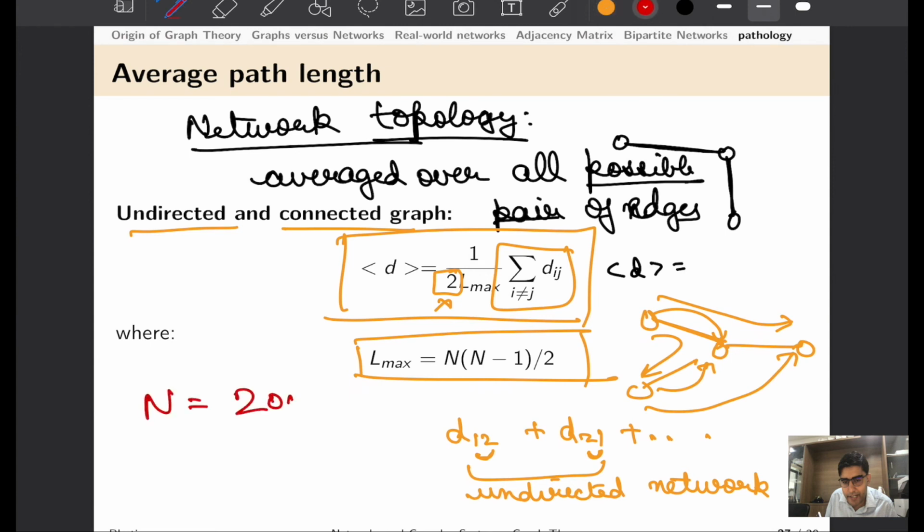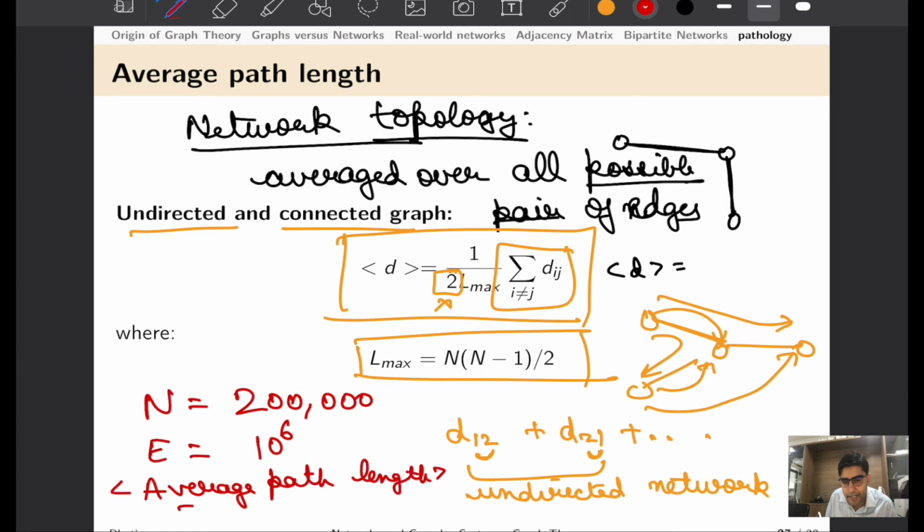What do you expect that a network with number of nodes 200,000 and number of edges of order 10 to the power 6, what would be the average path length in that network? Should it be a few hundred or a few thousand or 10,000?